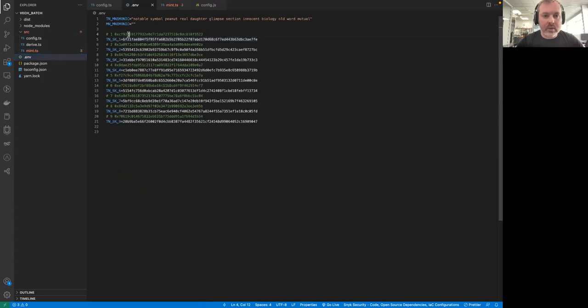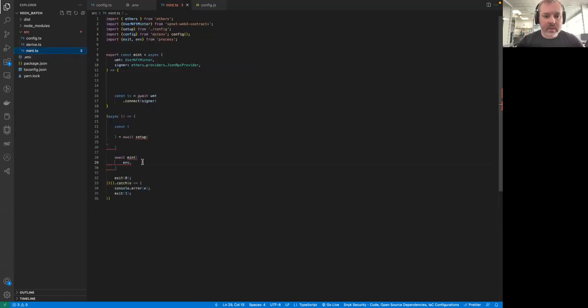So for example, if we want to mint an NFT for the first account, let's take this private key and let's put it here like so. Again, it's unhappy. It's not sure that this private key is there. So let's put an exclamation mark to calm it down a little bit. And as you can see, this mint function is pretty much happy.